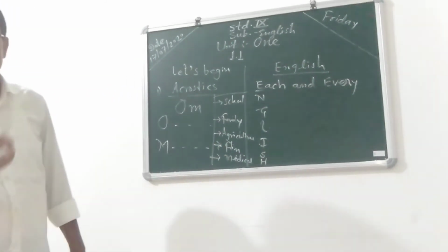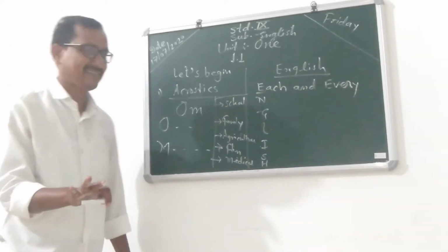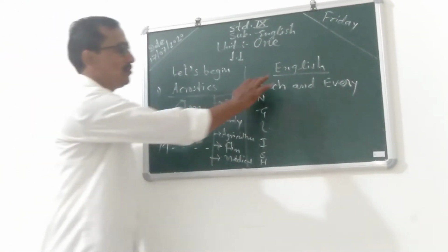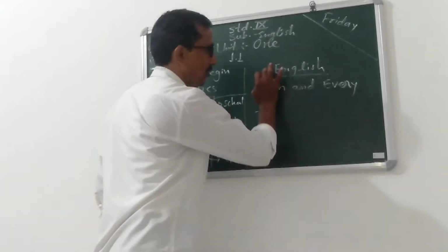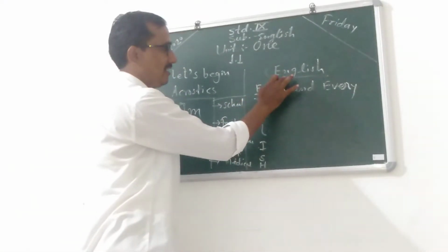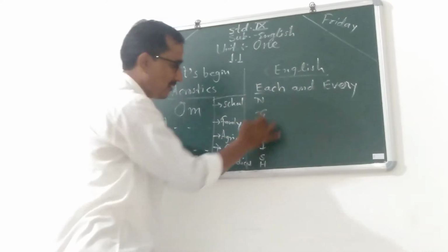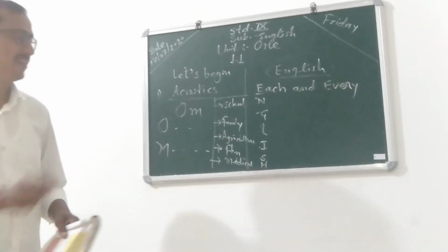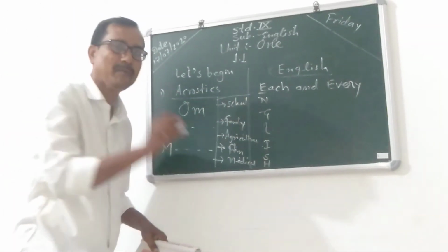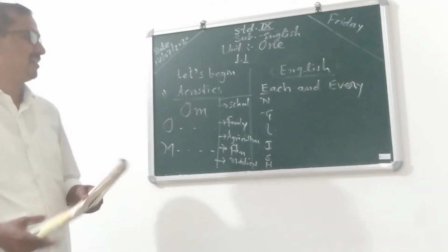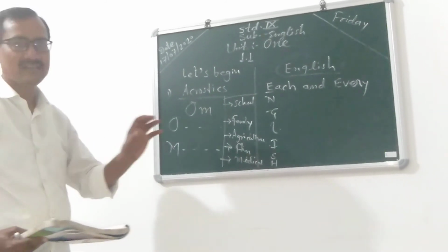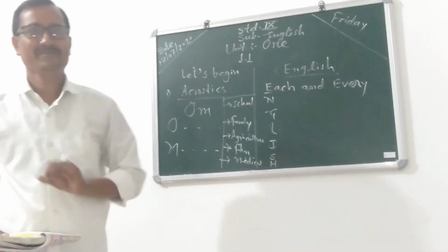So 5 fields, 5 words. Take 5 words and then you put this on top, and then each and every letter you put one below one. It is the first step, and then start your lines from each and every letter. That is called acrostic. Acrostic makes you a poet.